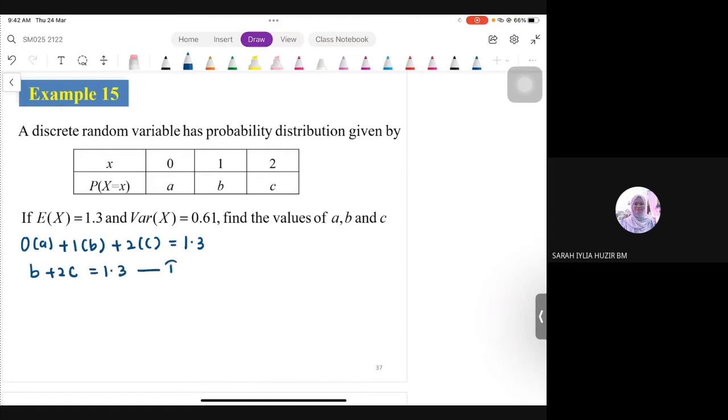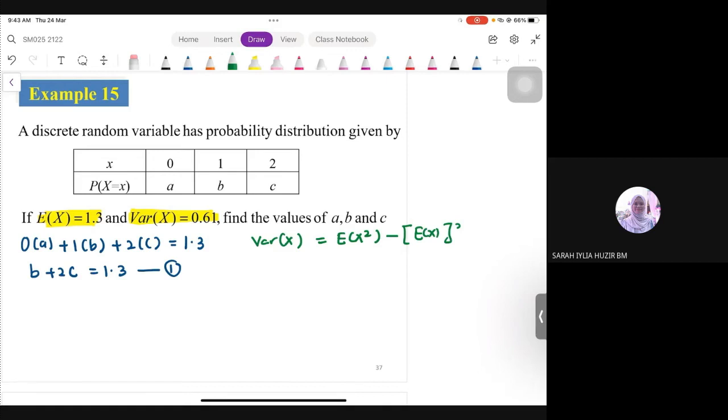That's the first info saya dapat daripada expectation. Okay. Next kita pergi kepada variance pula. Okay, untuk variance is 0.61. Tapi kita kena ingat, variance kita kena ada EX squared dengan square of EX. Okay, tak apa, saya tulis formula lagi sekali. Variance must be EX squared minus square of EX.